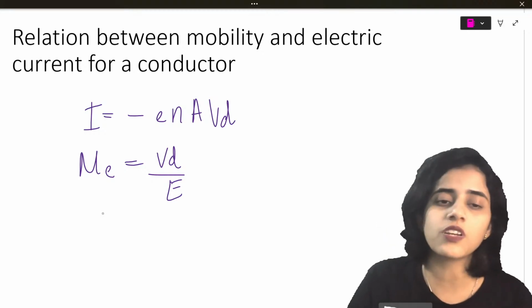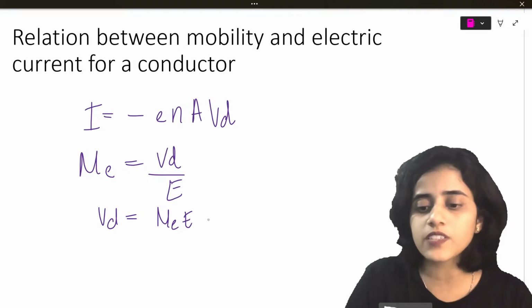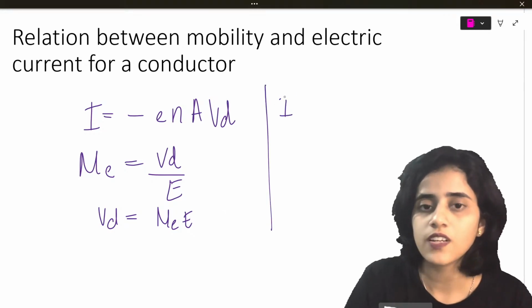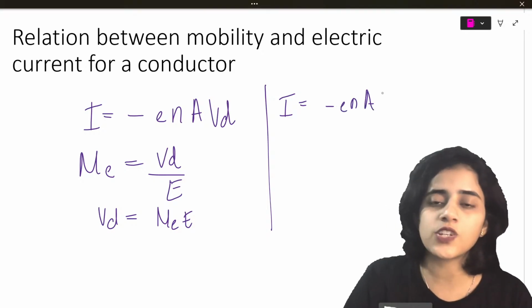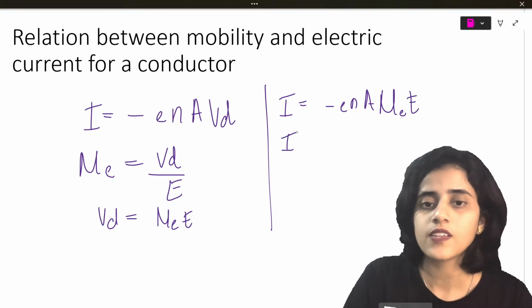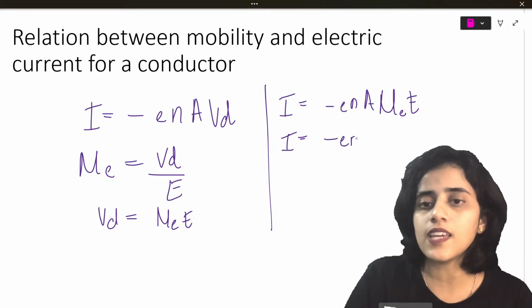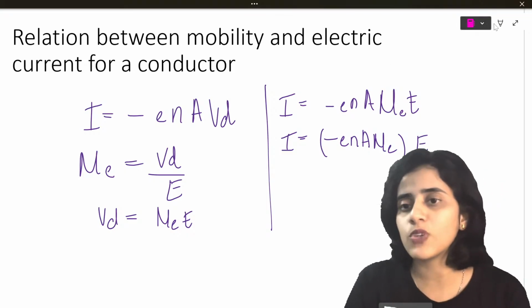Simple substitution. From this we get drift velocity is mobility into electric field. So simply substitute drift velocity. Current will be minus ENA, and instead of drift velocity I will write mobility into electric field. So I is equal to minus ENA mu E. I can write this as a constant term, and then, sorry, mu is not constant.